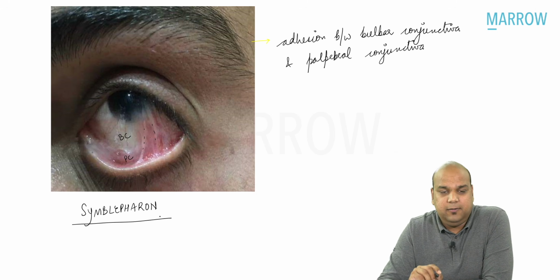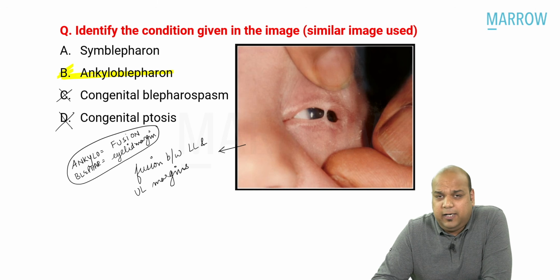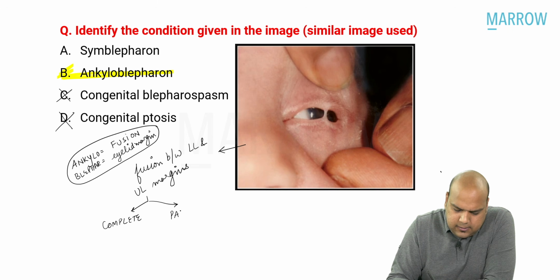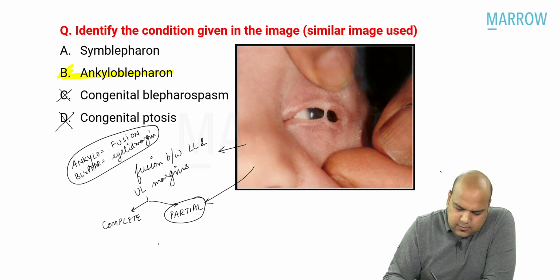All right, everybody. Now, let us go back to our image. Let us see the difference. No problem of the conjunctiva. This is a straight problem of the eyelid. Yes. Now, fusion of the eyelids, when we are discussing, it can either be a complete fusion or it can be a partial fusion. What do we see in this image? In this image, obviously, we see partial fusion, everybody. This is known as ankyloblepharon